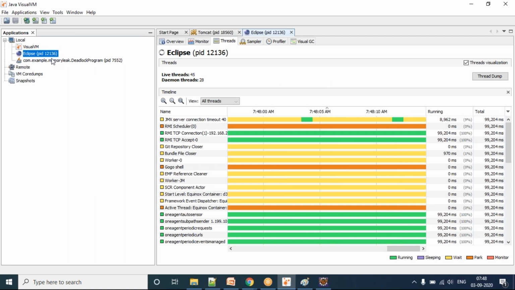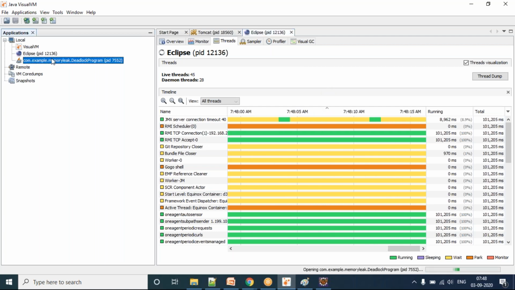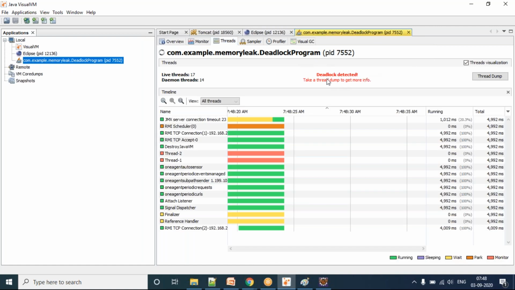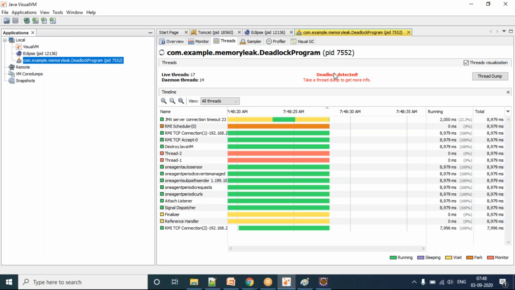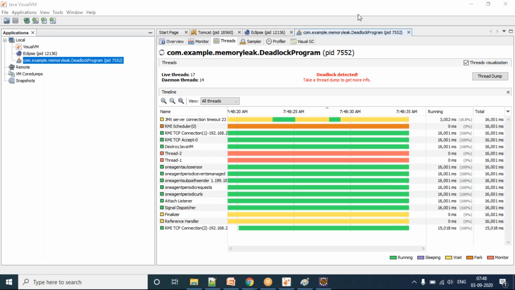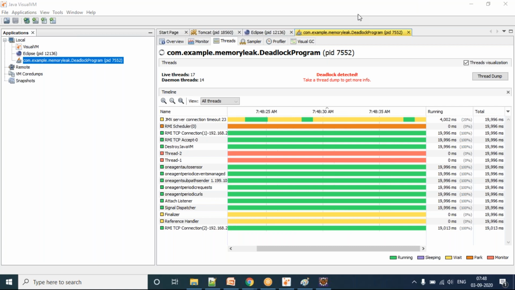This is the program that I executed right now, which is a deadlock program. If I go here, you can see there is a deadlock detected. What is that meaning? As a programmer, you think your organization's developer did something wrong in his code while writing the code.